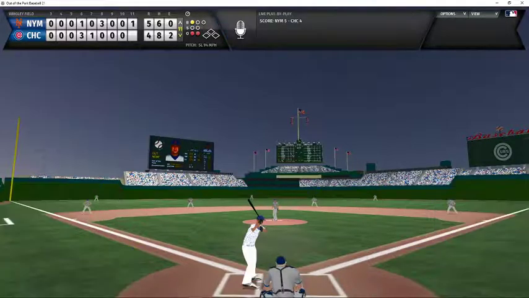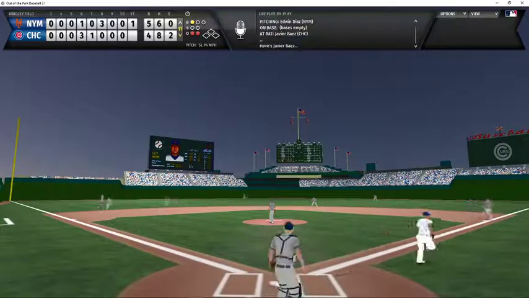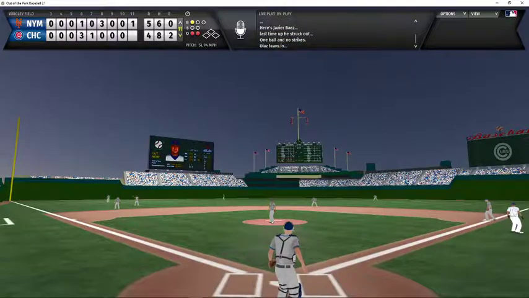Baez now the batter with a 1-ball count, 2 outs. Baez waiting for the pitch. And he pops it up. The shortstop goes back. And that is going to do it for this ball game, folks. The Mets win 5-4 in 11 innings.